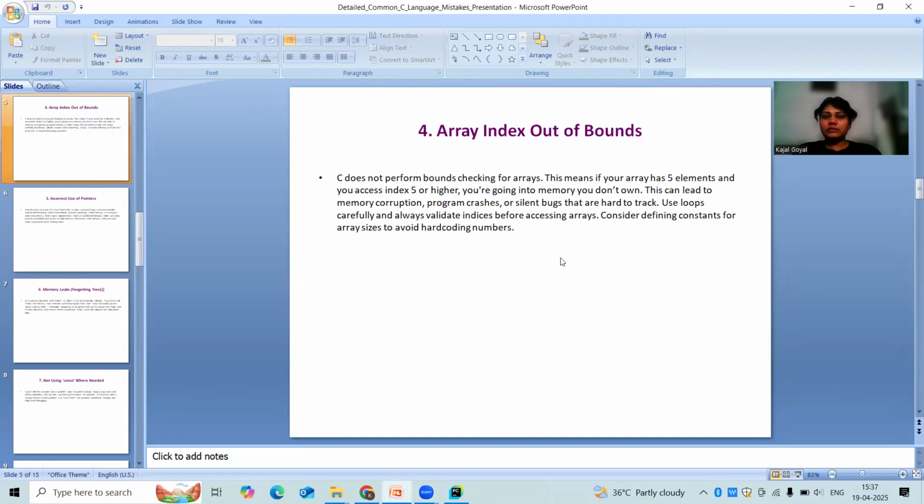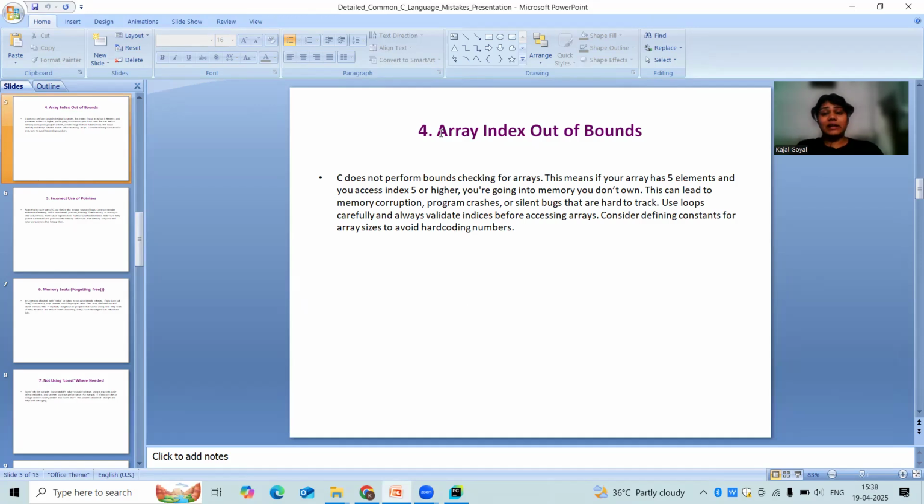Let's move towards the next reason. What could be the reason for errors occurring while you are programming in C, right? As you are aware, C is a procedural language. It does not follow the OOPS concept. It has a proper syntax, right? So let's just see the reasons. What could be the reasons?